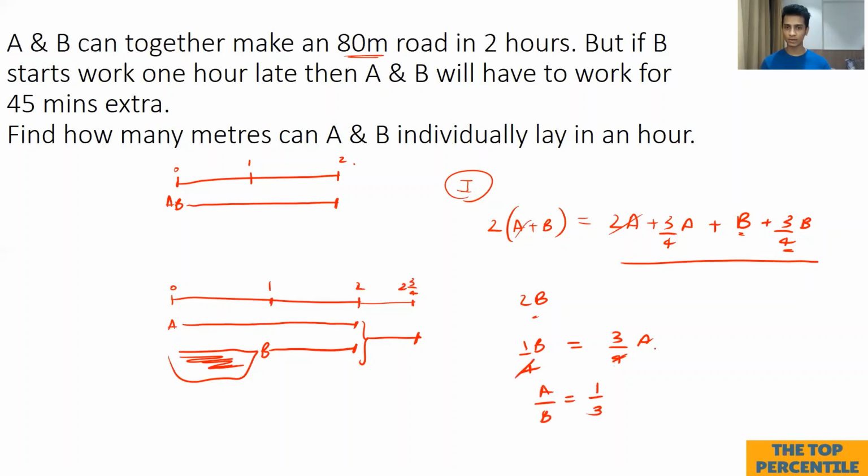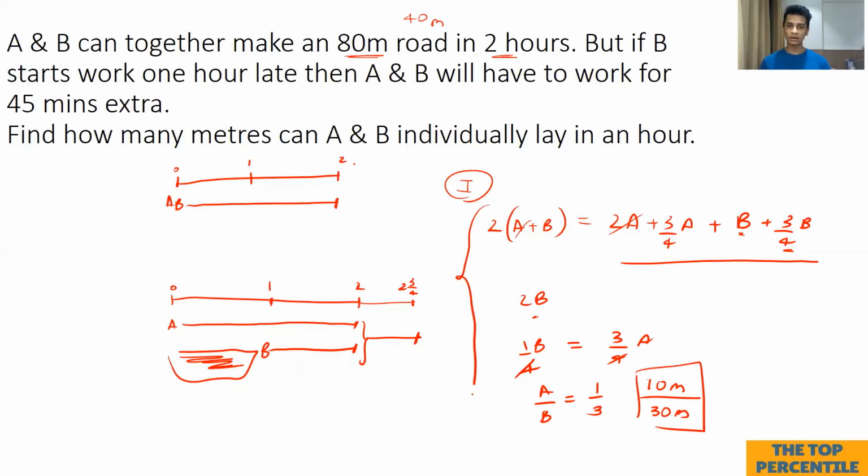This is just cross multiplication, right? Once you get this, we know that A and B can together make this road of 80 meters in 2 hours. If 80 meters in 2 hours, then in 1 hour it will be 40 meters. If it's 40 meters in 1 hour and the efficiency ratio is 1:3, it means that A will make 10 meters of road and B will make 30 meters of road. And that is your answer over here.